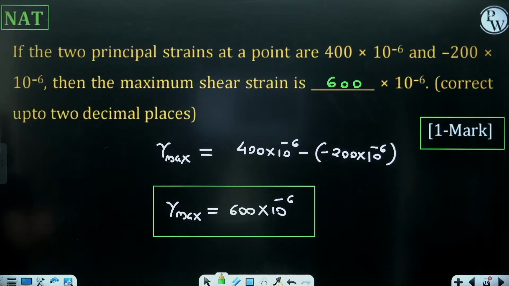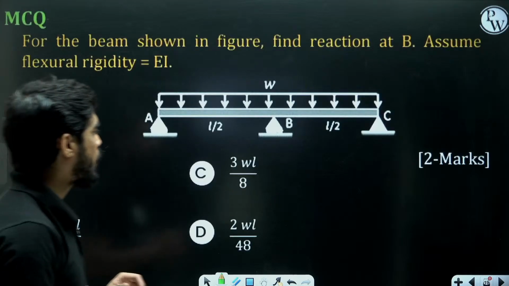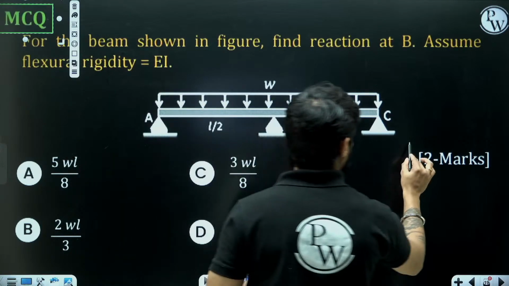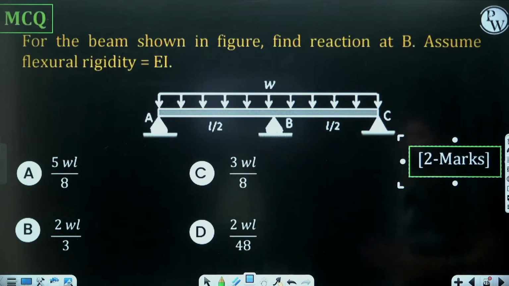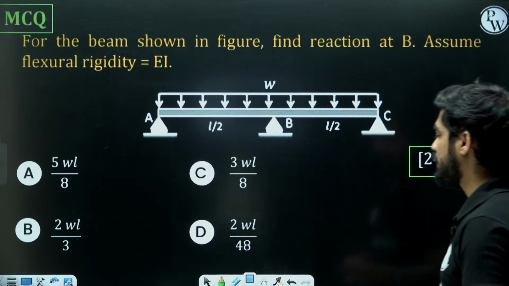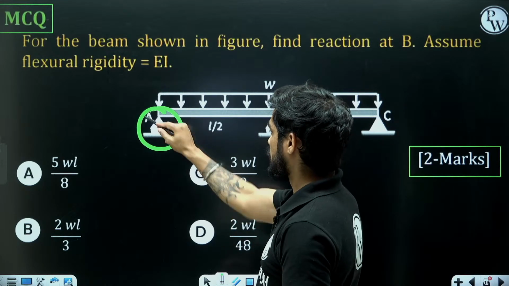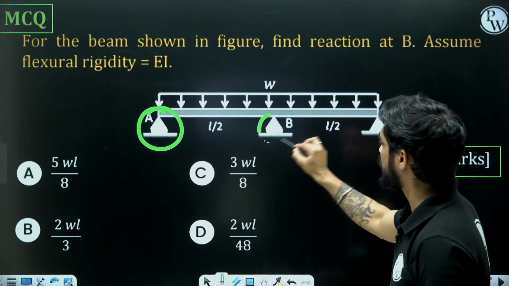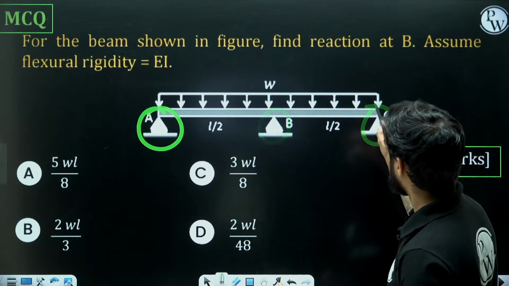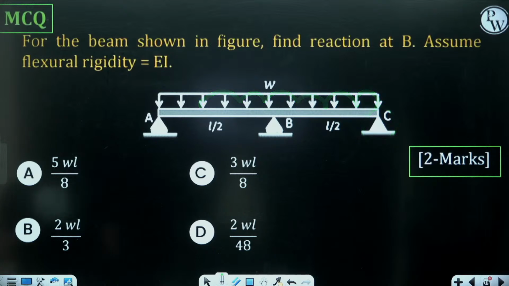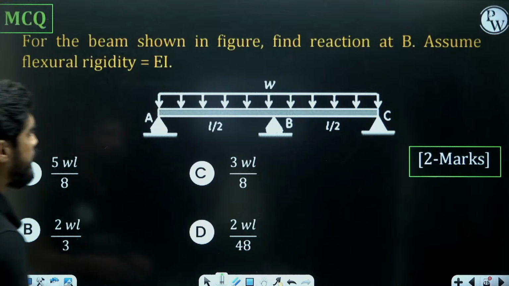Let's move on to the next question, and this one is interesting. This is an MCQ question of 2 marks. For the beam shown in figure, find reaction at B. Assume flexural rigidity equal to EI. So you have a continuous beam. It is roller supported at A and B and it is hinged at C and it is subjected to a UDL W over the entire length. And they are asking you what will be the reaction at point B. So how are we going to solve this one?